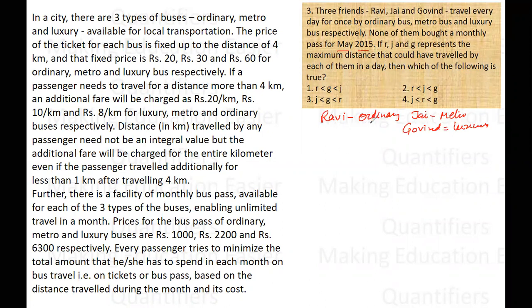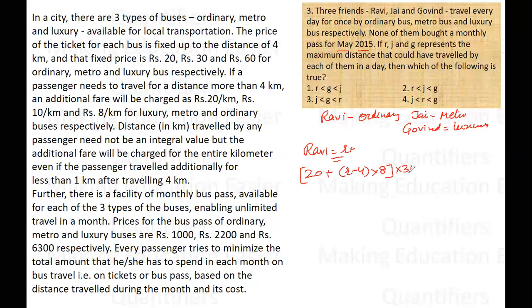Now Ravi travels by ordinary bus. For the ordinary bus, he is traveling R kilometers in total, for which he will pay 20 rupees for the first 4 kilometers. The remaining distance is R minus 4, for which he will be paying 8 rupees per kilometer, and the total amount paid would be multiplied by 31 for the whole month, because the month is May in this case.